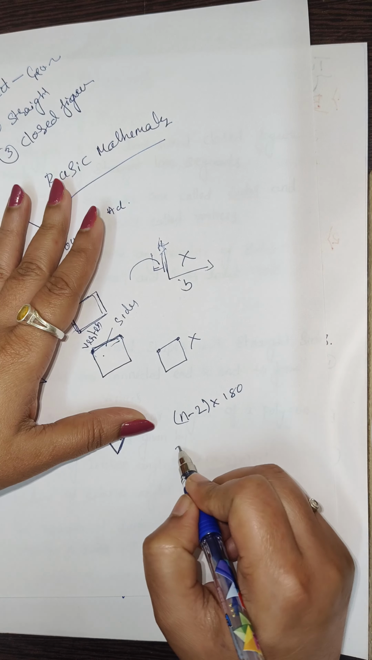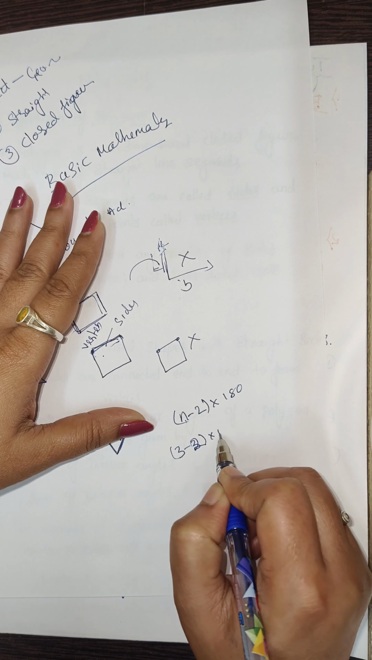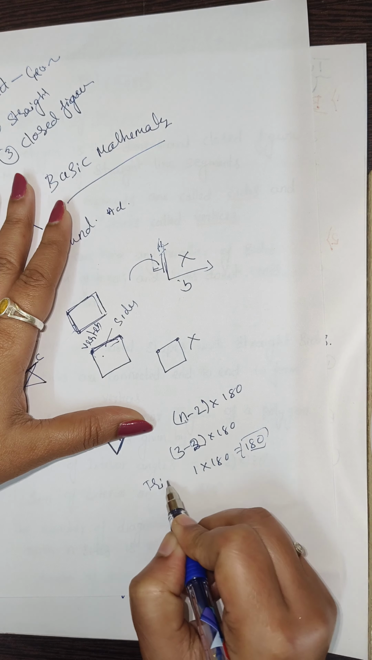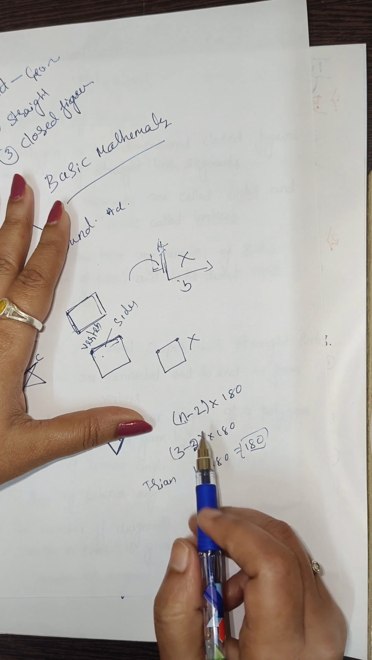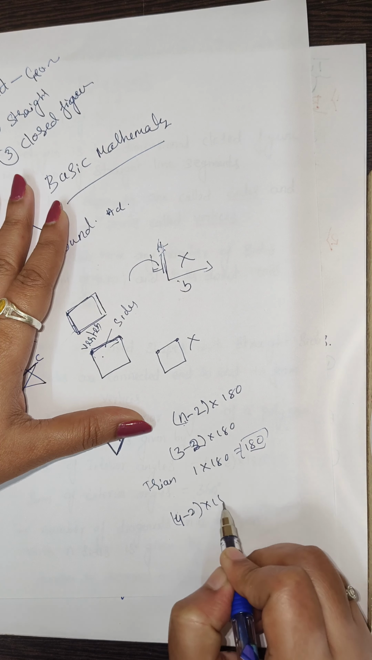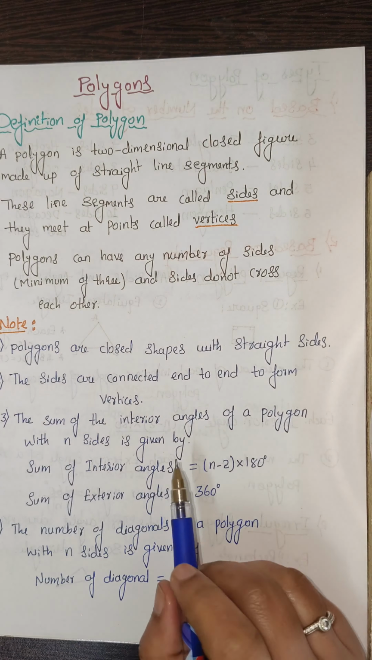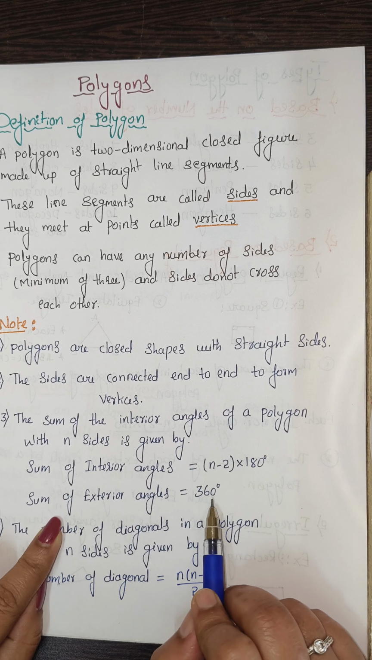If it is a triangle, what is the sum of the interior angles? Substitute n equals 3: (3 minus 2) into 180. 3 minus 2 is 1, and 1 into 180 is 180. This is the sum of the interior angles of a triangle. A quadrilateral has 4 sides, so (4 minus 2) into 180. 4 minus 2 is 2, and 2 into 180 is 360. So the sum of the interior angles of a quadrilateral is 360. And the sum of the exterior angles of any polygon is 360. It is fixed.